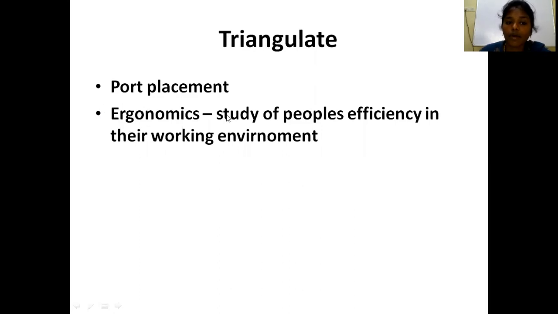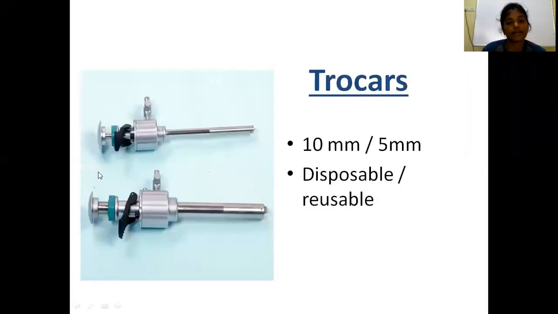While performing surgery, the surgeon should be very comfortable. For the surgeon to be comfortable, he has to follow the principles of ergonomics. What are the principles of ergonomics? What should be the level of the table and how the hand should be abducted. All this will come under ergonomics. And the other one is port placement. The ports have to be placed on the basis of the triangulation principle. See, these are the trocars. Trocars and ports are similar.